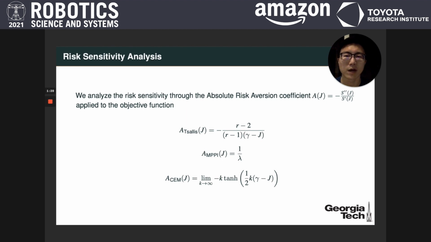Finally, we perform a risk sensitivity analysis through the absolute risk aversion coefficient, which characterizes the ratio of the mean and the variance of the Taylor series expansion of the objective function. A positive coefficient here corresponds to risk-seeking behavior, and a negative coefficient corresponds to risk-sensitive behavior. Here we can see that MPPI always has a positive coefficient, so it's always risk-seeking. For the cross-entropy method, when the cost is below the threshold, the coefficient is negative infinity, so it's infinitely risk-sensitive. But for the Tsallis framework, we can choose to go between risk-sensitive behavior and risk-seeking behavior through appropriate choices of R.